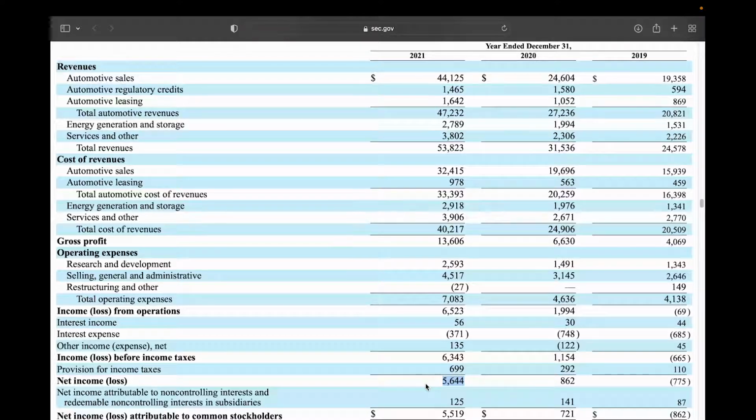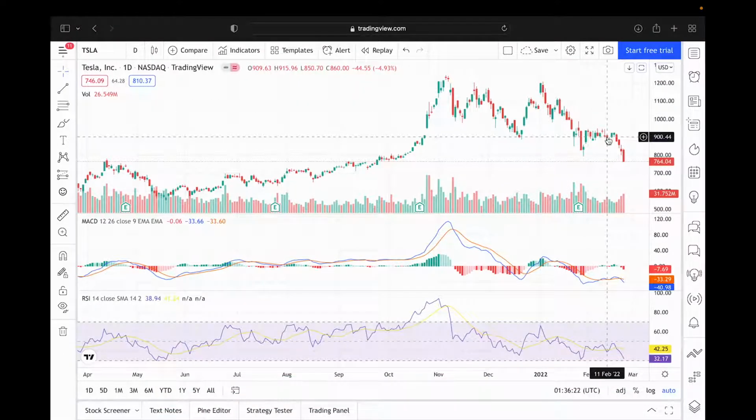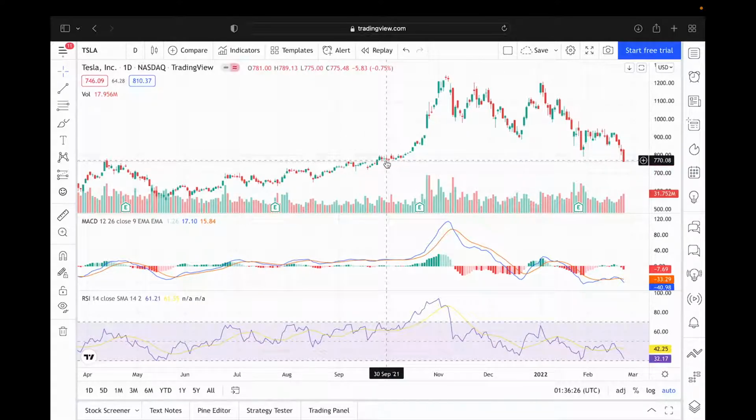So after talking about Tesla's pretty good growth rate in all areas, but the risk of a high PE ratio, now let's head on over to Tesla's trading charts to see if there's a level or two to buy Tesla if we want to buy Tesla. So here we are in Tesla's trading chart, and we can see what a cliff we have fallen from the past few weeks. We are now at levels not seen since September or October of 2021, and we are actually at a pretty decent support level made from the tops of these candles over here, as well as the tops of these candles over here, back from April of 2020.